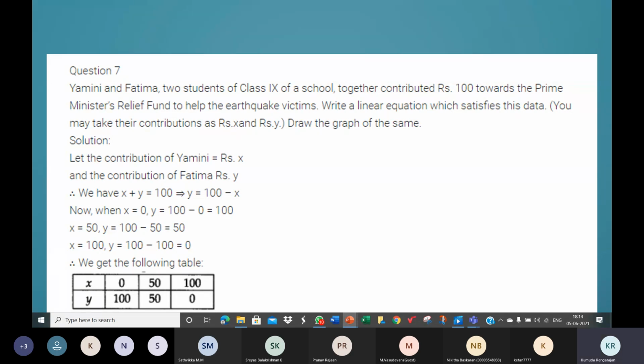So Sangamitra, on the graph line, you need to write the equation which we created, x plus y is equal to 100. It's not wrong. You've written y is equal to 100 minus x. That's not wrong. But we prefer to write the equation which we generated, that is x plus y is equal to 100. Your graph is very neat, Sangamitra. Very good.